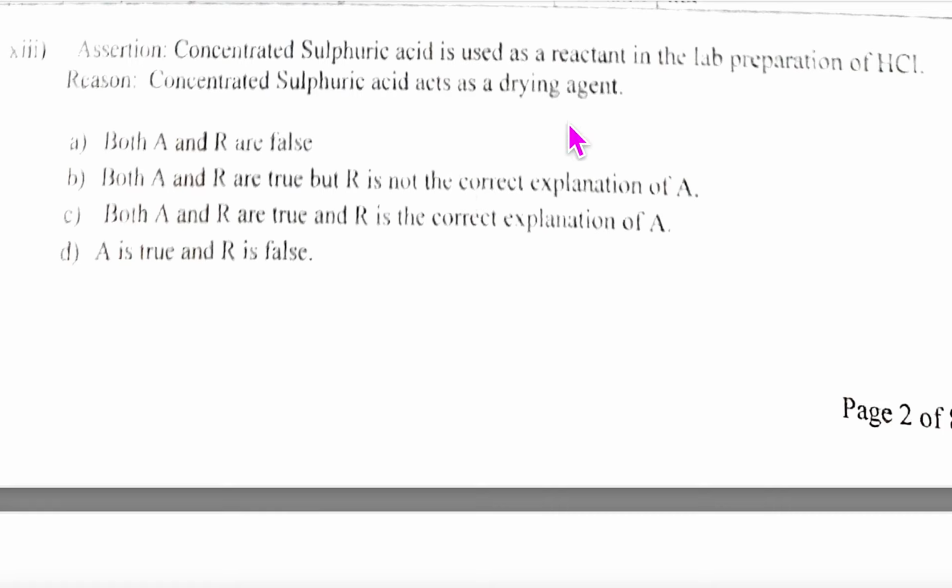Assertion: Concentrated sulfuric acid is used as a reactant in the preparation of HCl. Reason: it is a drying agent. In the preparation of HCl, we will use H2SO4 and NaCl, correct?